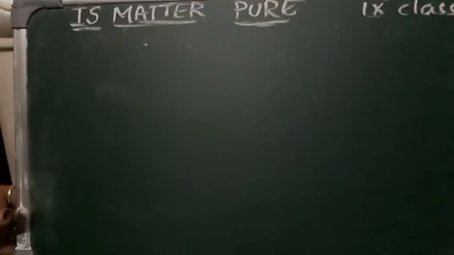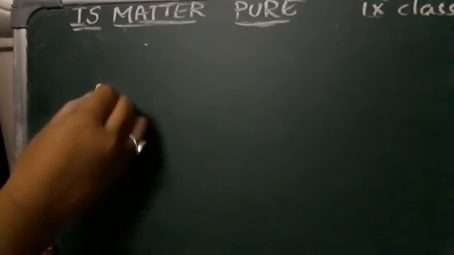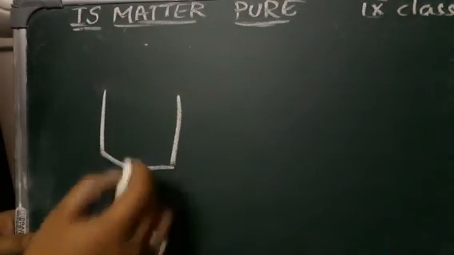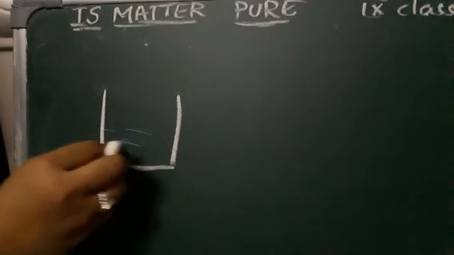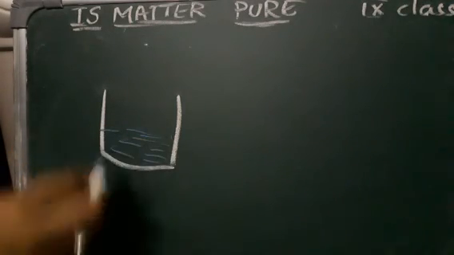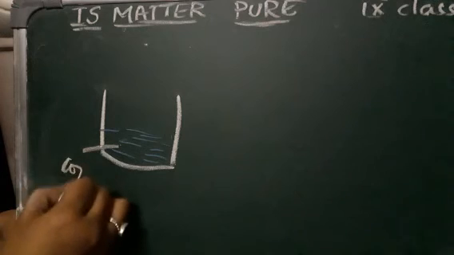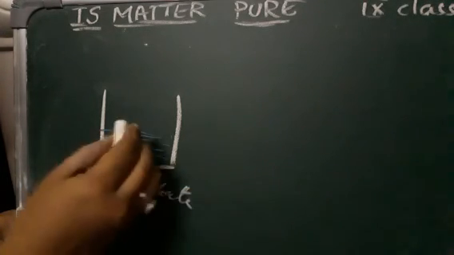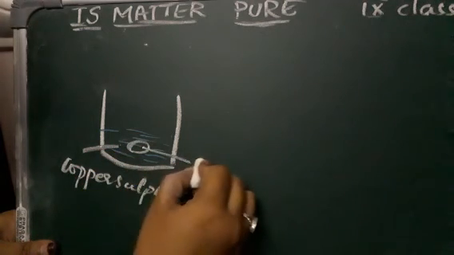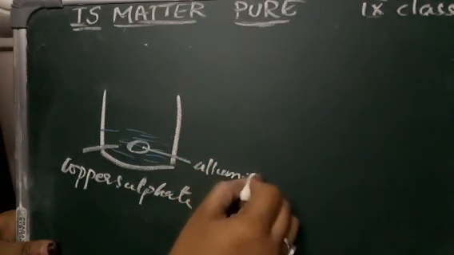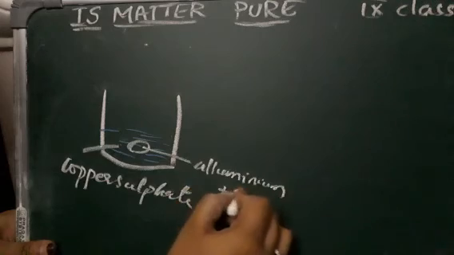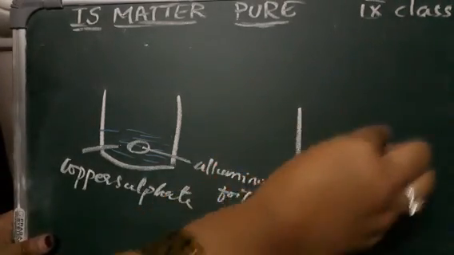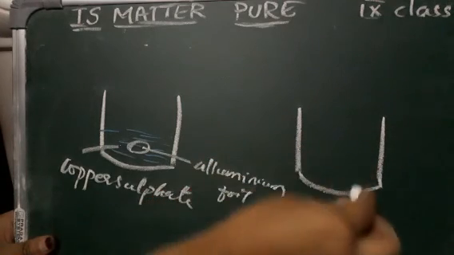For this, we are taking a beaker. In the beaker we are adding the copper sulfate. This is called copper sulfate. We have taken copper sulfate in solution, and to this we have added an aluminium foil. What is this? Aluminium foil. And we simply keep this foil undisturbed for some time. After some time, what you will observe is